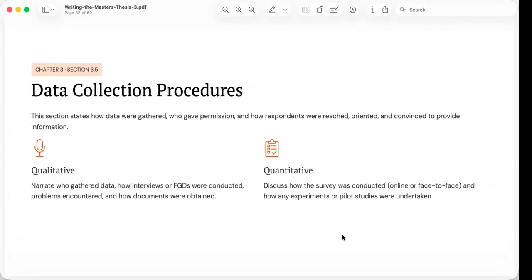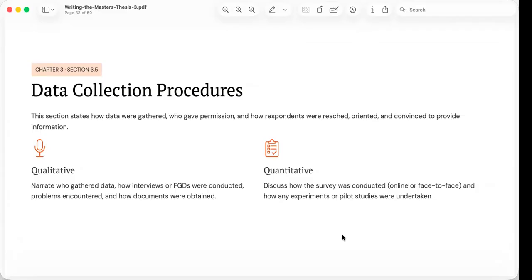Ethical considerations are inseparable from good research methodology. Participants should understand the purpose of the study, the voluntary nature of their participation, and the measures taken to protect confidentiality. The procedures differ also depending on the research methodology.